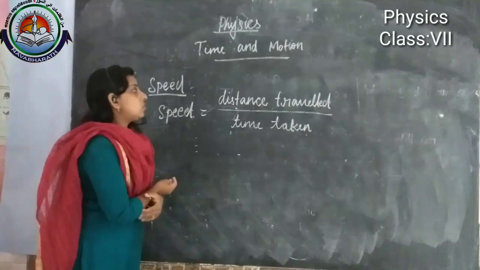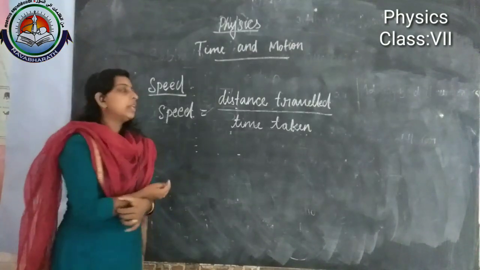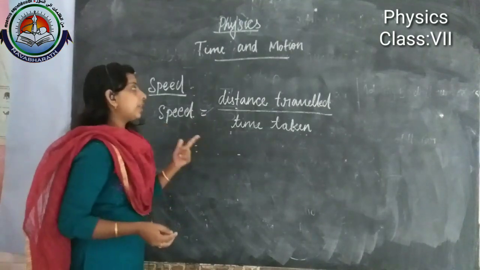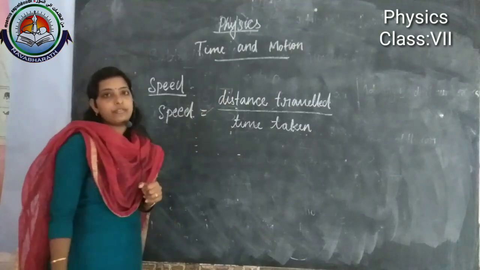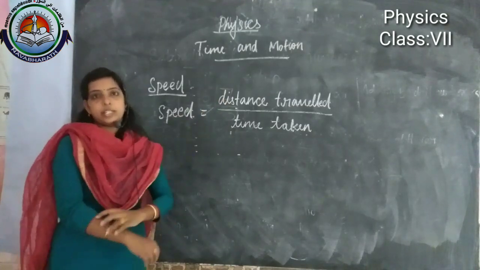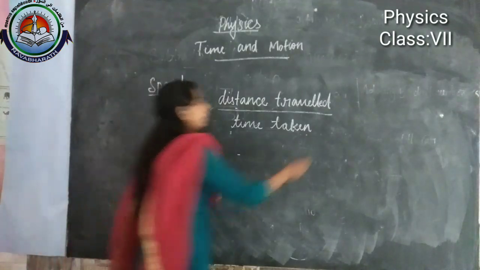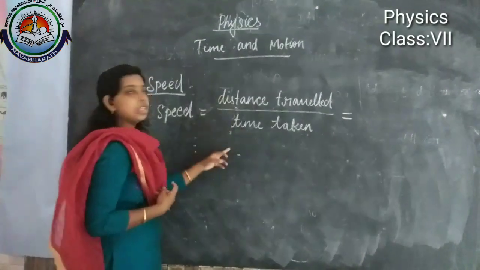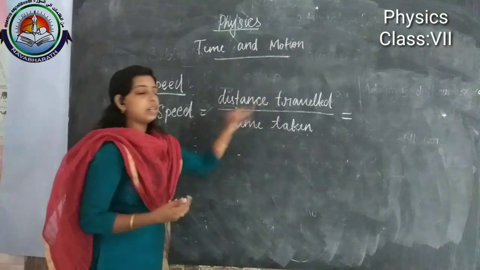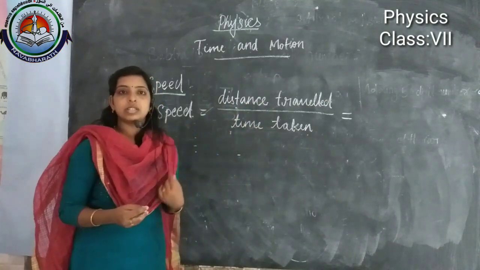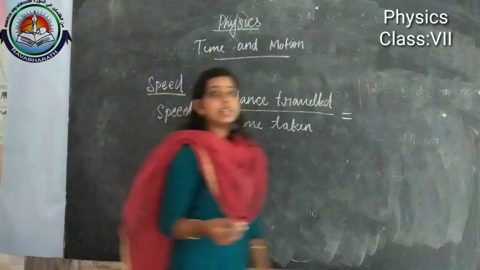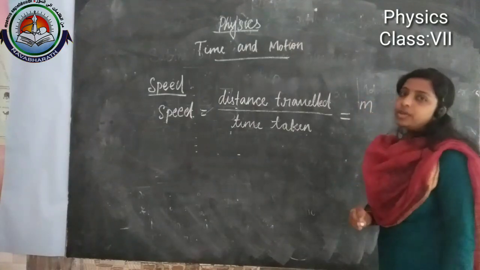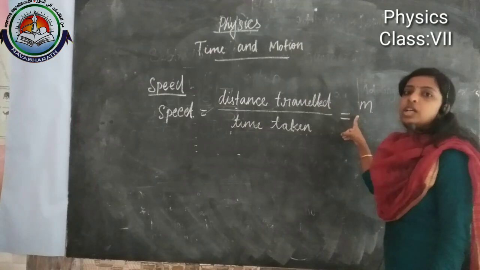Then speed. Speed is distance traveled divided by time taken. If we know the distance and time, we can easily find out speed. And before that, we can find out the unit of speed. What is the unit of speed? We can find out the unit of speed by using this formula. Distance traveled: what is the unit of distance? Previous year we learned about the unit of distance. Yes, the unit of distance is meter. We should always write it with a small letter m.